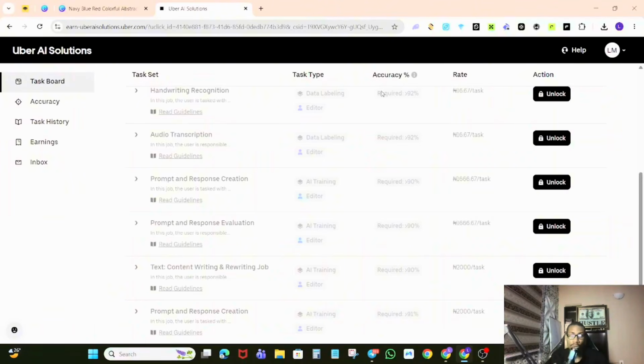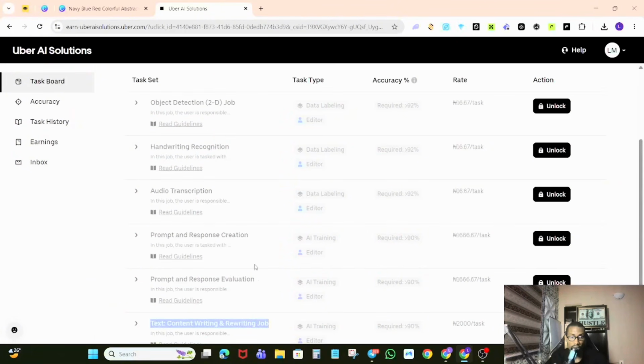Now, in order for you to unlock all this, your skill has to match what the task is about. For this 2,000 naira task, we have prompt and response creation, content writing and rewriting, and also prompt and response creation and prompt and response evaluation.